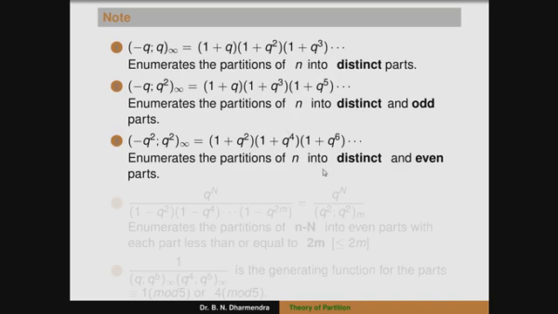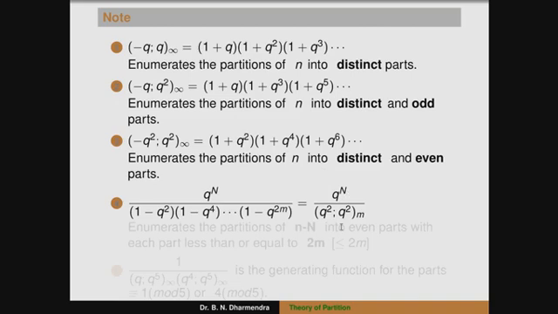Similarly, the next one is very important. The term is q to the power of n divided by 1 minus q square, 1 minus q to the power of 4, up to 1 minus q to the power of 2m. It can be written as q to the power of n divided by q square m. In the previous cases it was 1 divided by the terms, but here q is there in the numerator, so we have to subtract with the power of n.